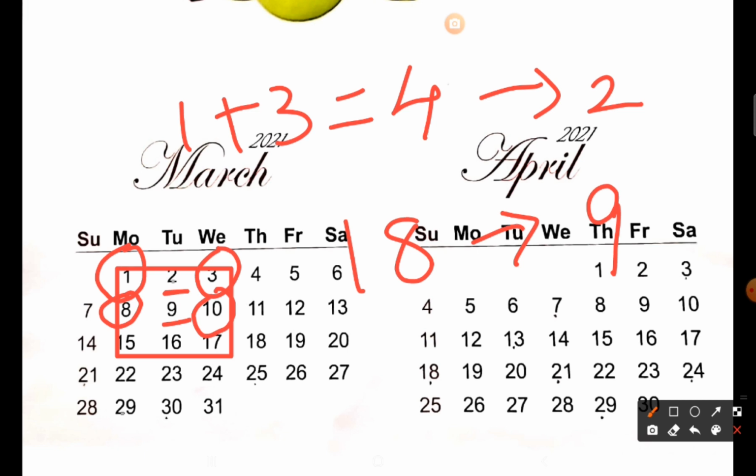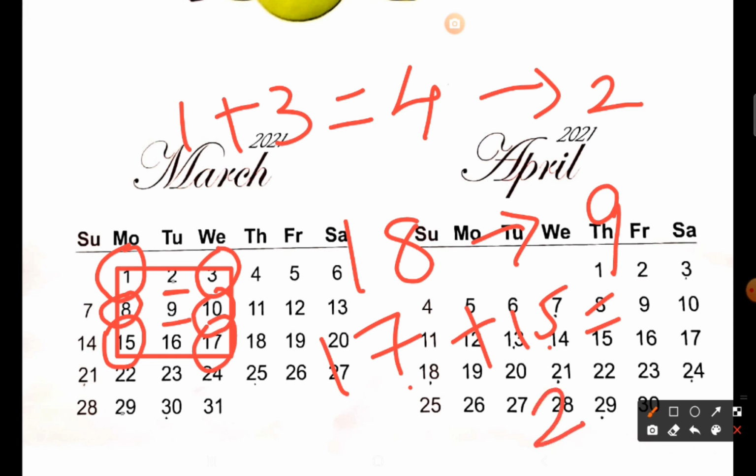Okay, then 15 plus 17. So 15 plus 17, what will be your answer? 7 and 5 will be 12, so 32. Okay, 32 आ रहा है आपका आंसर. So your middle number is 16, so this number 32 is double of this number.